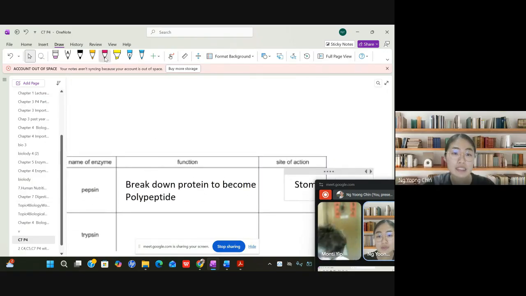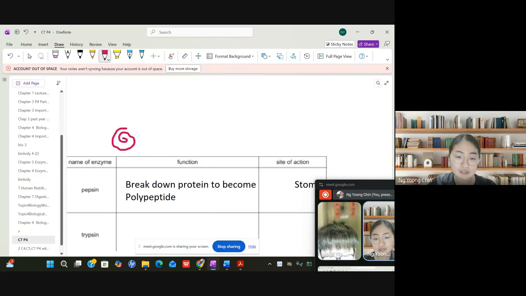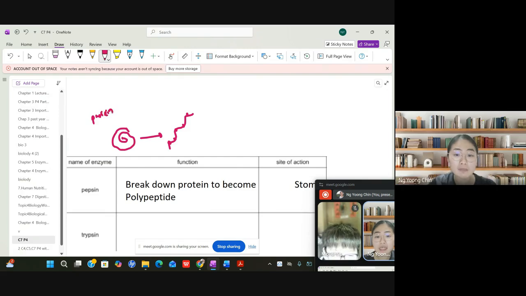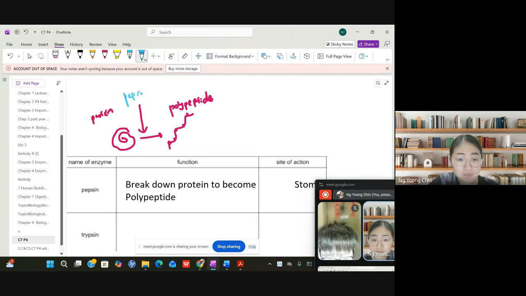Just imagine this way: initially, this big structure is the proteins. They are broken down into peptides, which look like a chain joined by amino acids. From proteins they become polypeptide, which is broken down by pepsin.